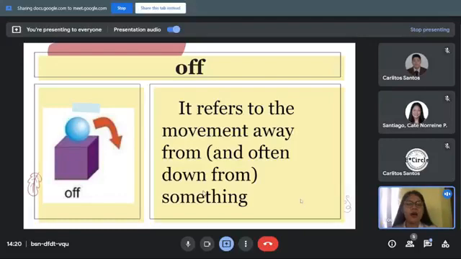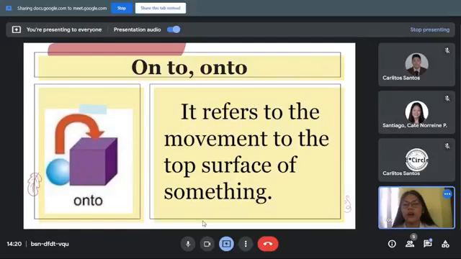Then let's also have onto, which let me read the meaning of onto for you. It refers to the movement to the top surface of something. Again, onto means it refers to the movement to the top surface of something. We can see here in the picture that the ball moved onto the box because the ball moved to the top surface of the box.